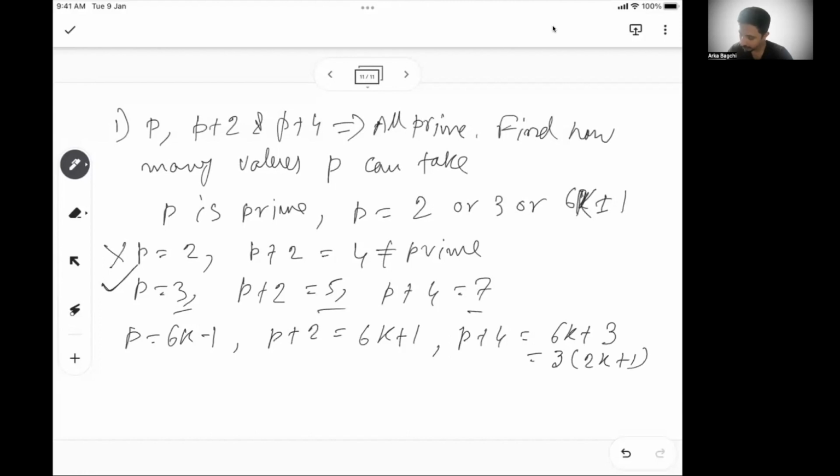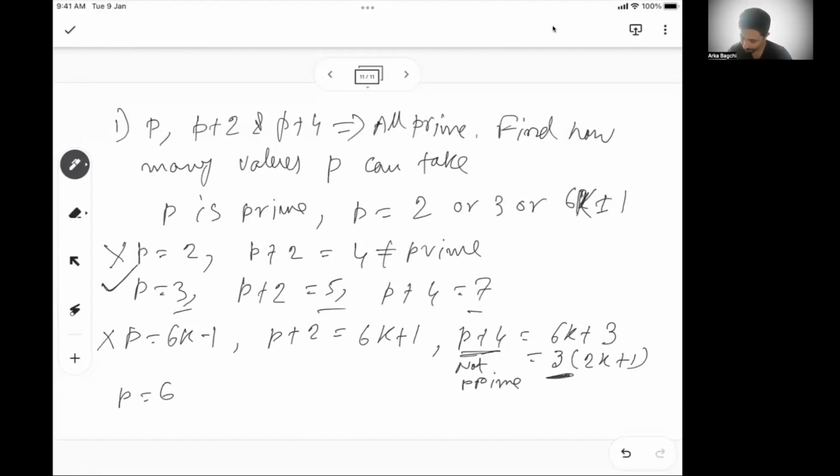So this number is actually divisible by 3. So this is not possible, because if p is 6k minus 1, p plus 4 cannot be a prime number.